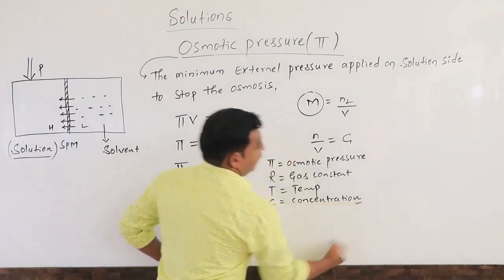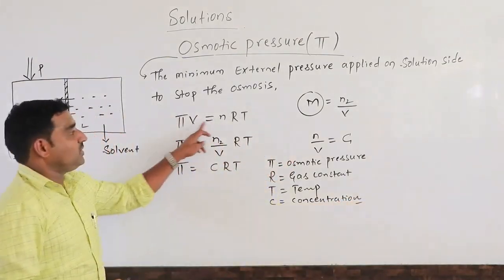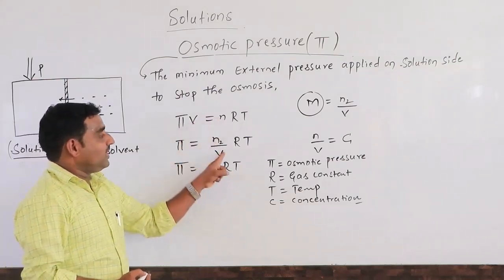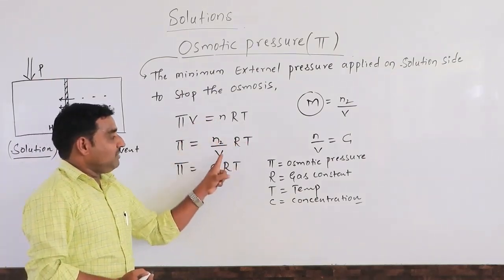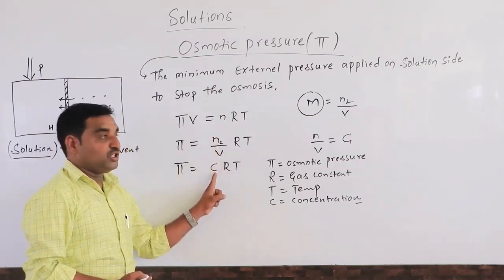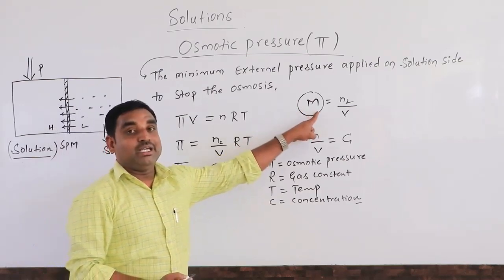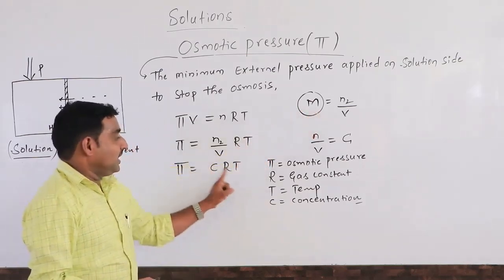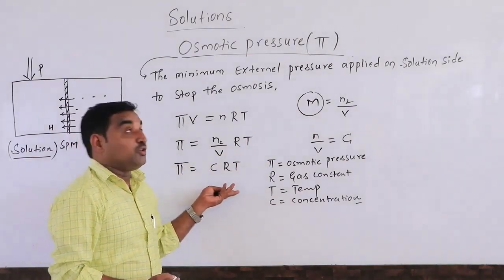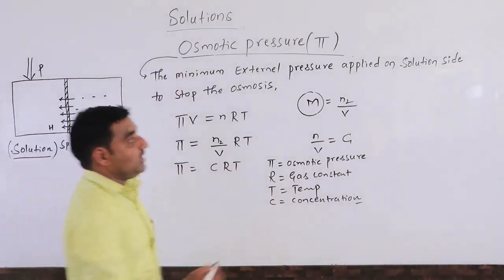So this is the formula of osmotic pressure, that is πV = nRT. We can modify that: π = (n/V)RT. n divided by V means the number of moles dissolved per liter of the solution, a concentration term, that is the molarity, capital M. So that is CRT. Using this we can calculate the molar mass of a solute using the osmotic pressure. Now I will tell that.